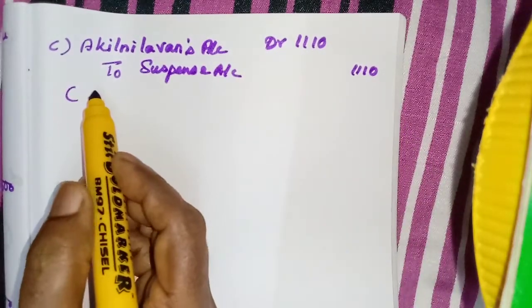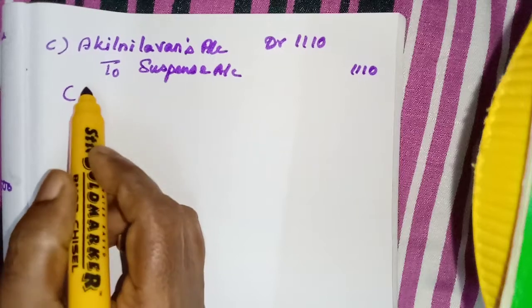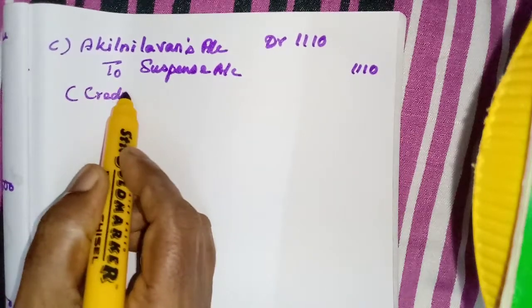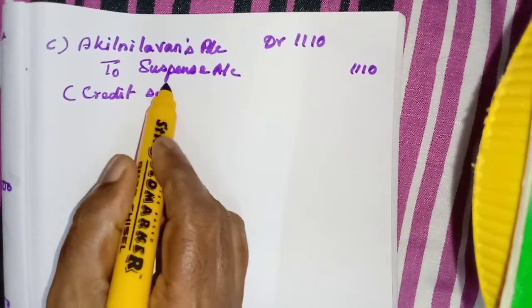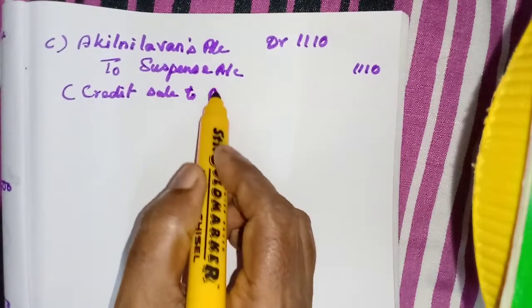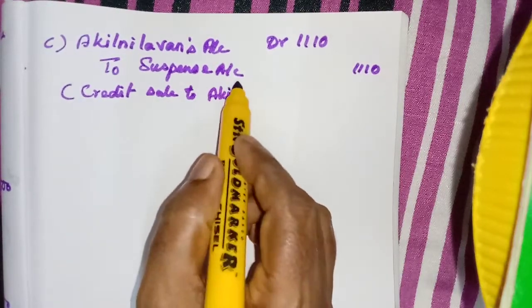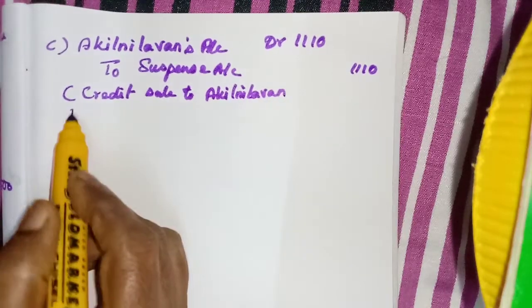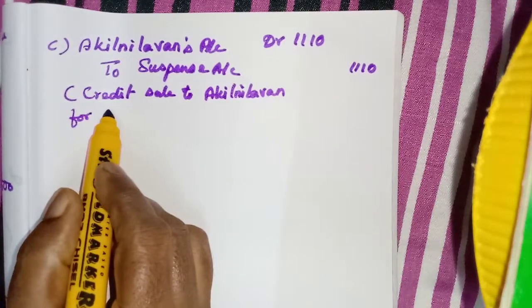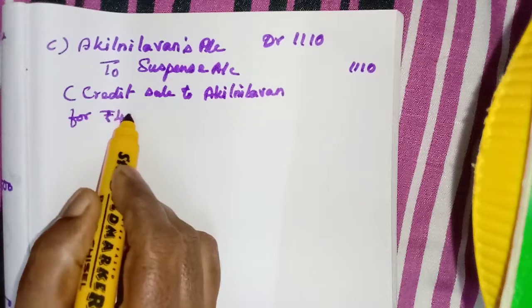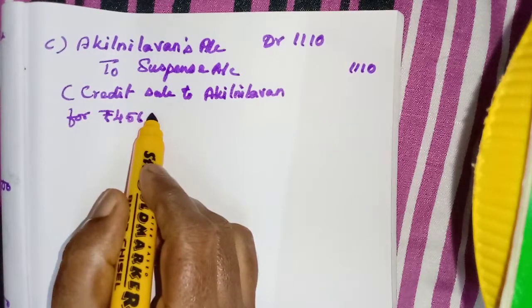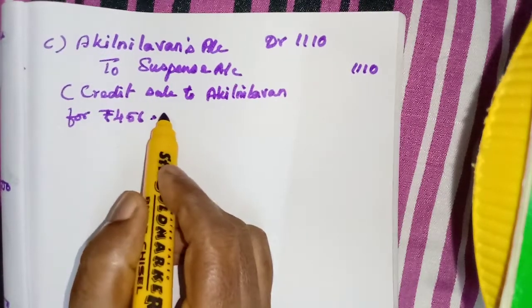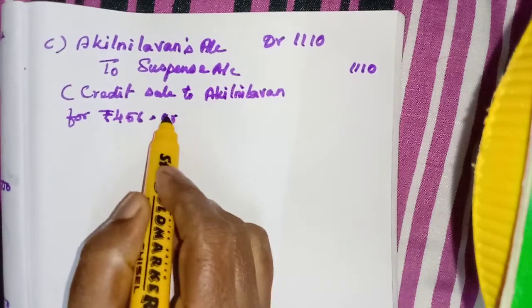Now write the narration. Credit sale to Akhil Nilavan. Here the amount is also a problem. We have to write for rupees 456, wrongly credited to his account as rupees 654, now rectified.